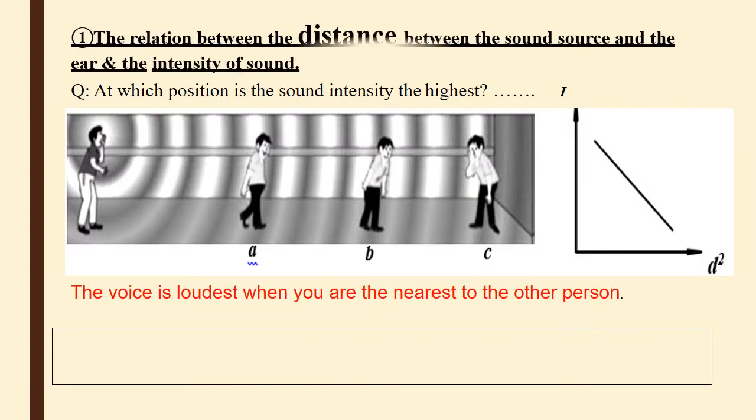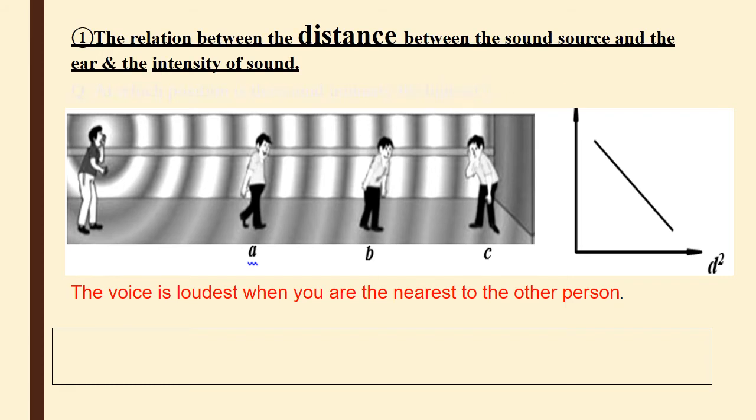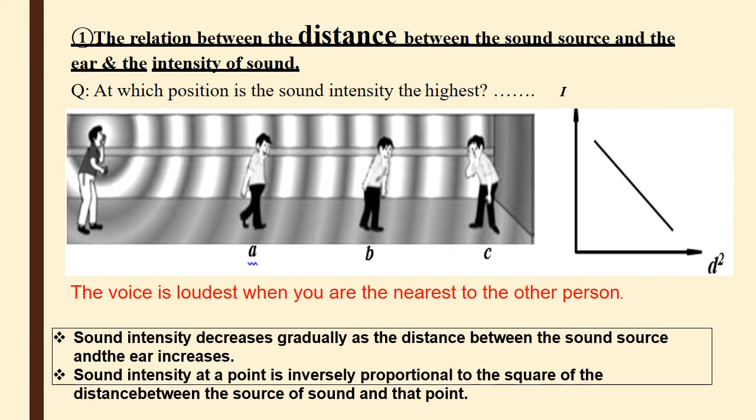Number 1 is distance. As distance increases, the sound intensity decreases, so they are inversely proportional to each other. We have a law called the inverse square law of distance. That means when the distance increases, the sound intensity decreases, and I equals 1 over d squared. So intensity is inversely proportional to the square of the distance between the source and the listener.